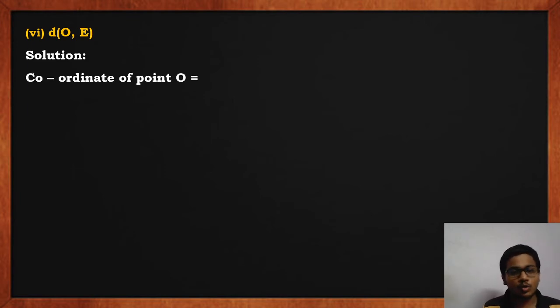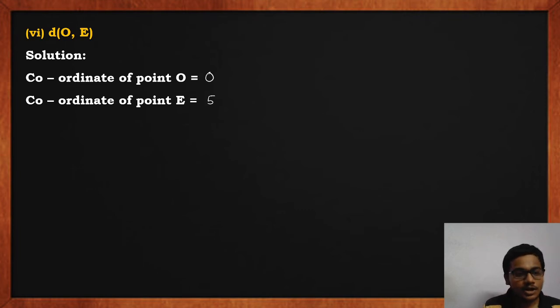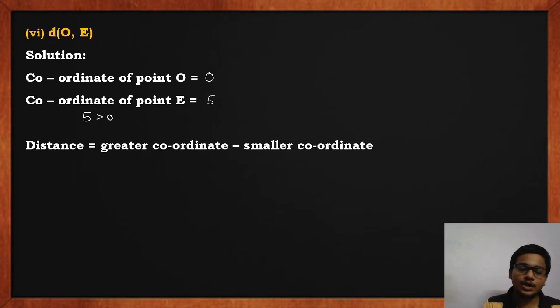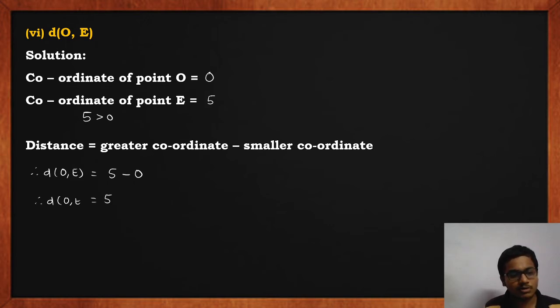Next we move to the sixth one. Sixth one is distance OE. Solution, coordinate of point O is 0. Coordinate of point E is 5. Definitely a positive number is greater than 0, so 5 is greater than 0. Distance is greater coordinate minus smaller coordinate. So distance OE is equal to greater coordinate 5 minus smaller coordinate 0. 5 minus 0 is 5 itself. So distance OE equals 5 units.